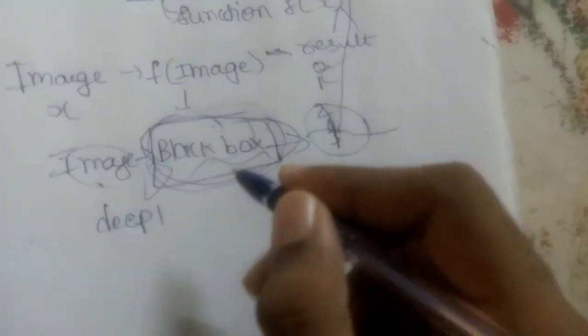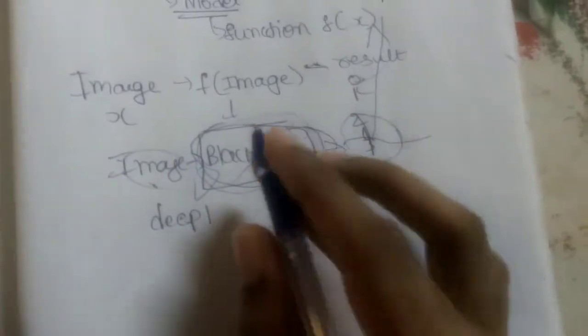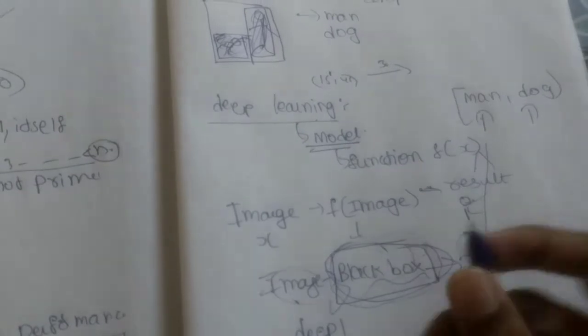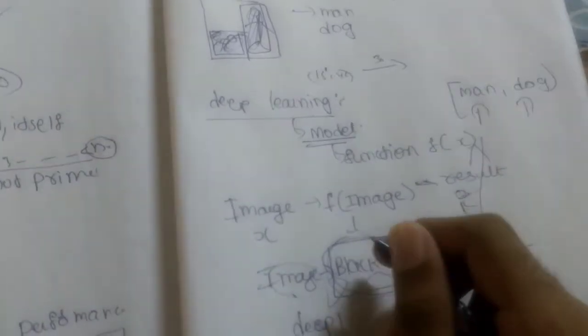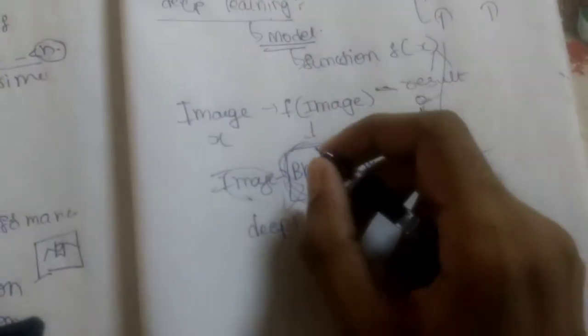Like convolution neural networks, autoencoder, there are so many concepts, and if I'm going to explain it all, I'll try to do videos like twice a week. I will try to do that. That's it, guys. This is about deep learning.